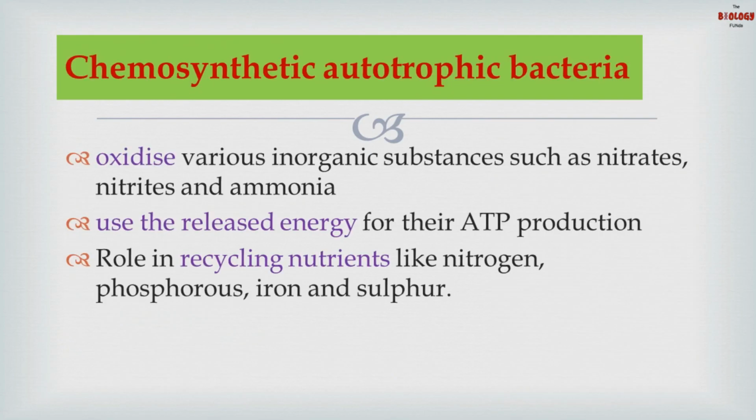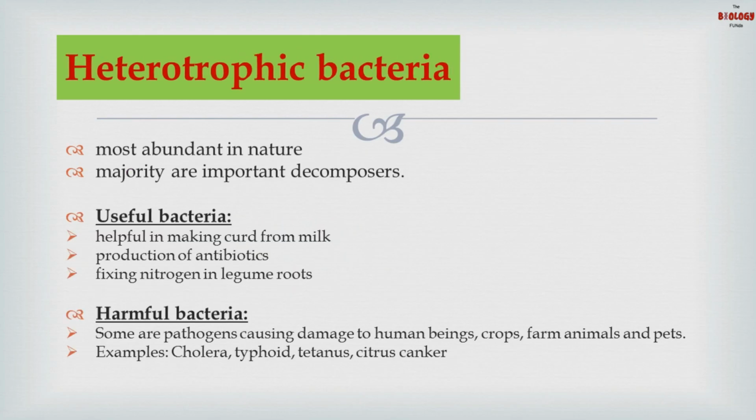Next, we have chemosynthetic autotrophic bacteria. Now, these bacteria oxidize various inorganic substances such as nitrate, nitrite, and ammonia. After oxidation, they release energy which is used for production of ATP. They also play a role in recycling nutrients like nitrogen, phosphorus, iron, and sulfur.